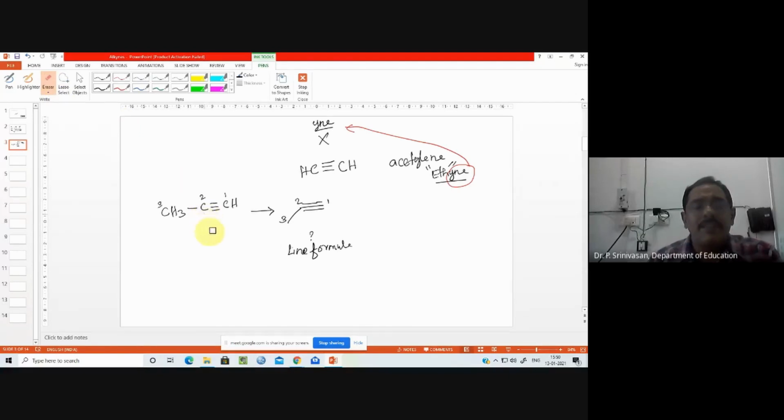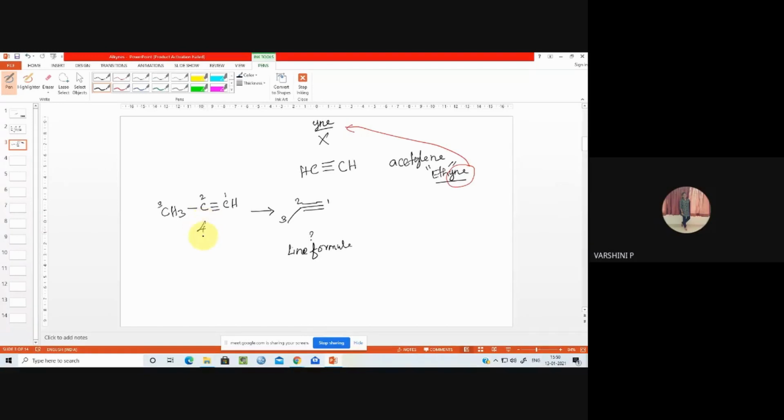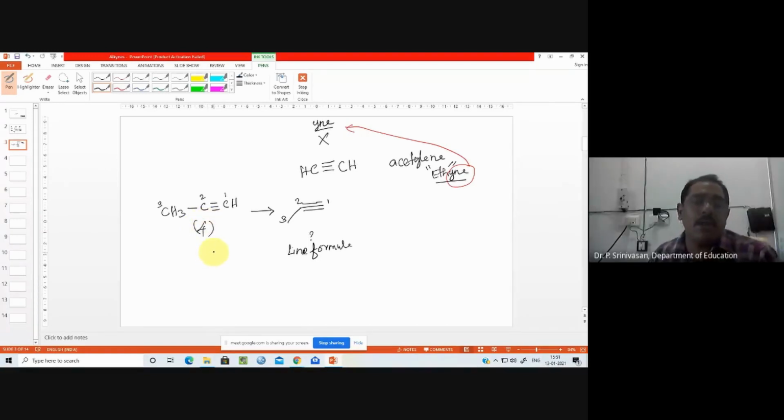Yes, already the valence is satisfied. Sorry. Okay. So a carbon possesses how many valency? 4, sir. Already 4 are satisfied. Just what I drew was wrong. What I put that hydrogen is wrong. So thank you. So it's a 3 carbon system. Therefore, prop is the root, and this is the basic root, and yne is the suffix. So propyne. Okay, right. So we'll go for the next one.